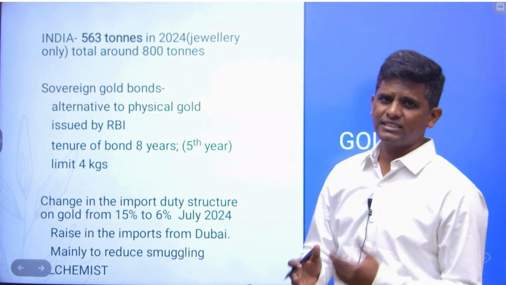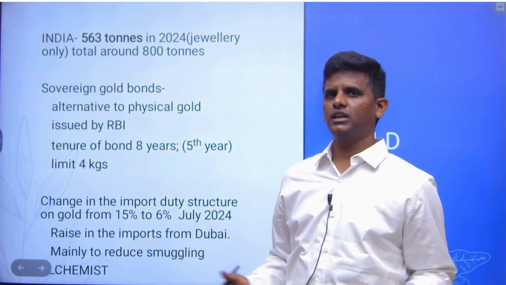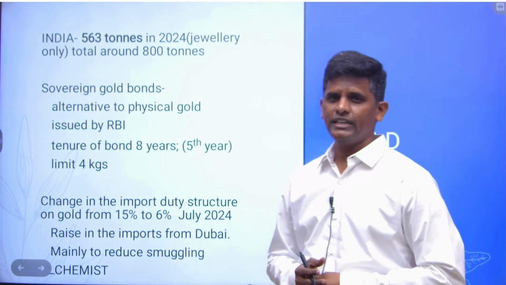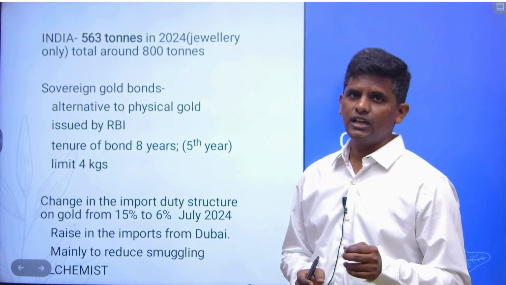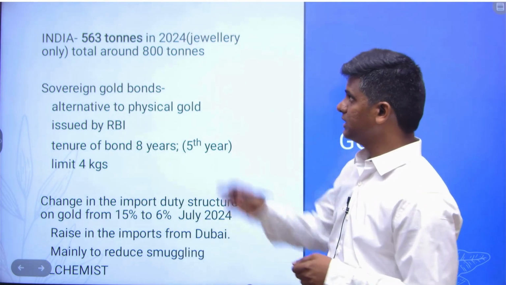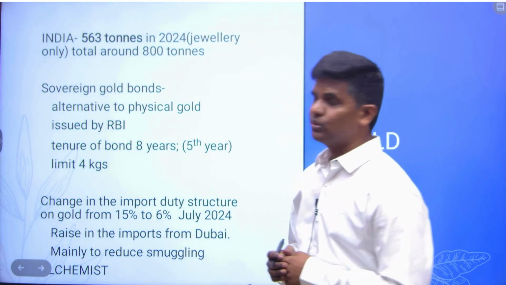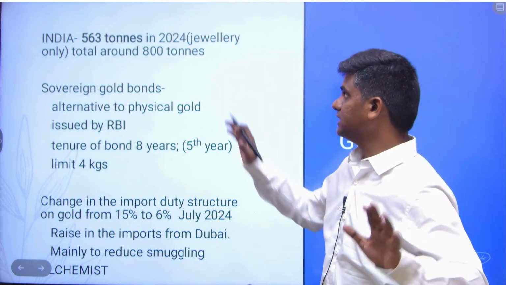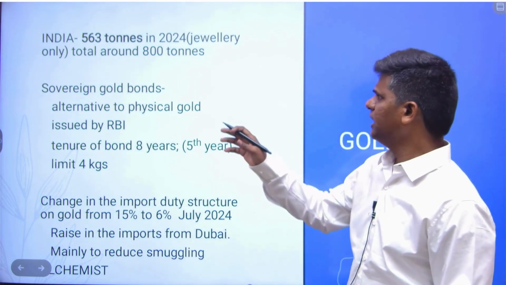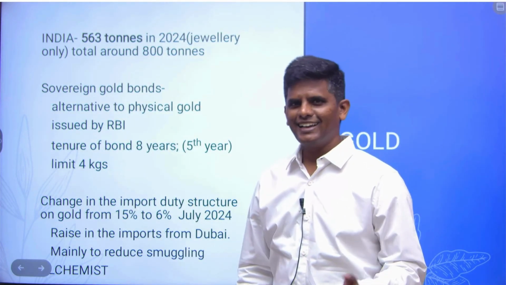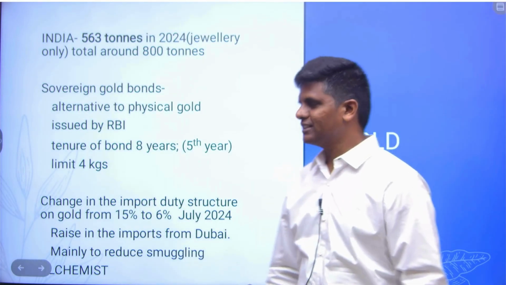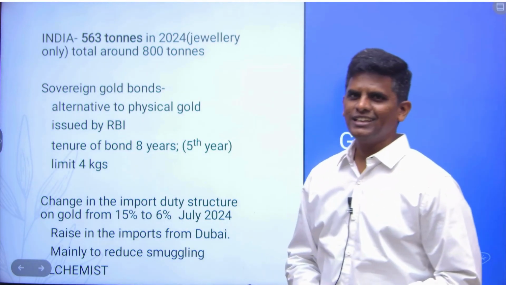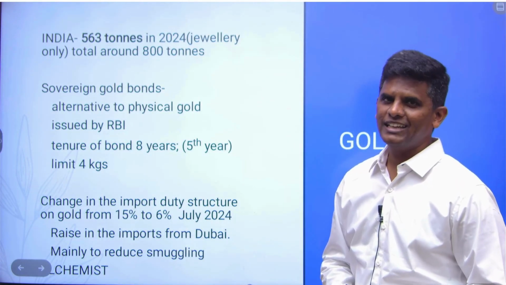So now, as we are discussing gold, let's talk about general issues on gold. As you all know, India now is the largest consumer of gold. We consumed around 563 tons of gold in 2024. 1 ton is 1000 kgs. So that is the world's largest. We surpassed China also in jewelry, and the total is 800 tons. This includes investments and RBI purchases also. So this is the amount of gold India is consuming. So the appetite for gold jewelry is very high.